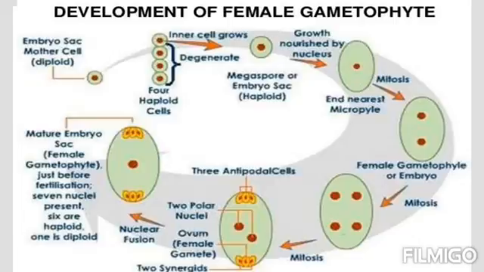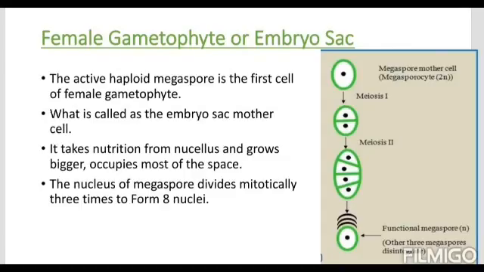Let us move to the next topic, female gametophyte structure or embryo sac. The active haploid megaspore is the first cell of the female gametophyte. This embryo sac, which we have seen earlier, was fully filled with nucellus, and now there is a bigger cell having denser cytoplasm and a nucleus. This is the first cell of this whole female gametophyte.